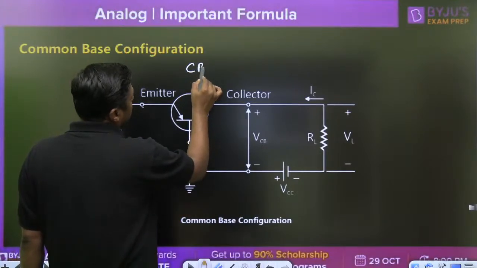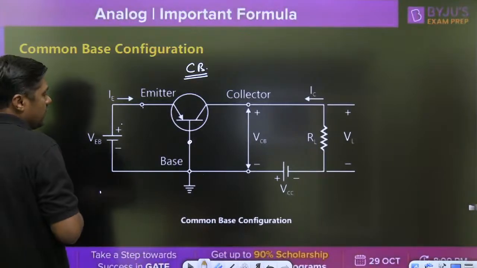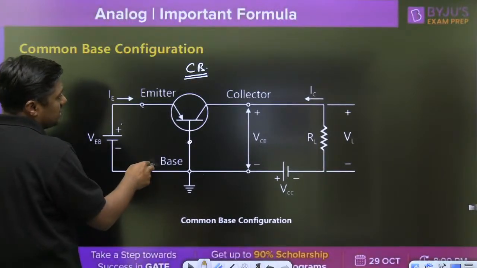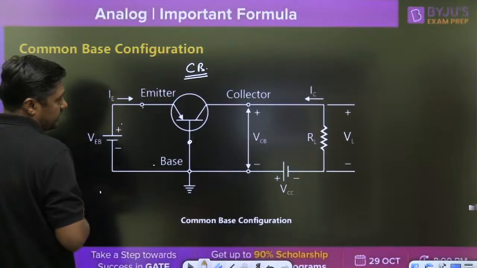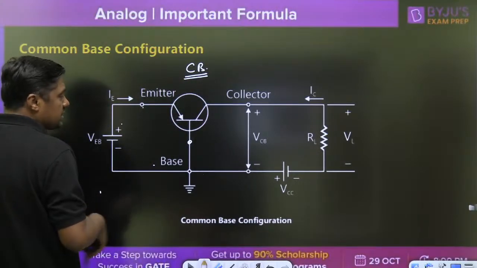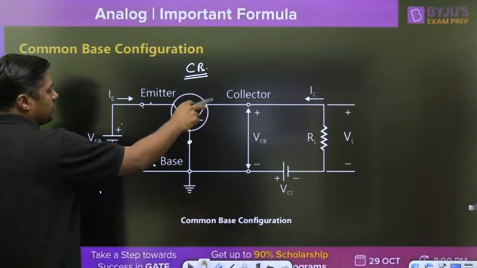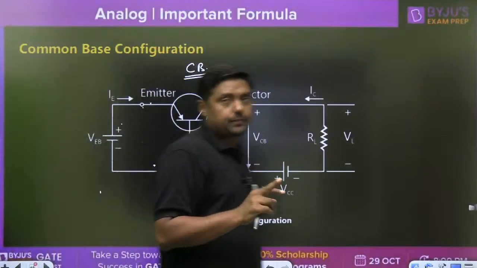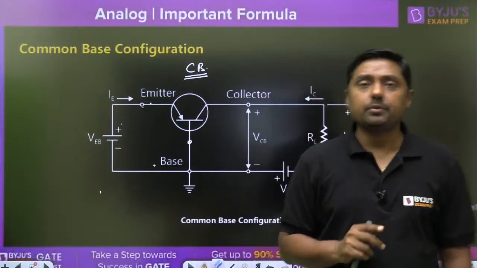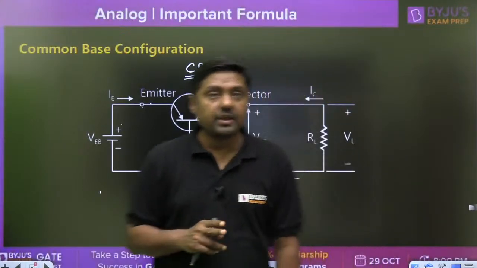If we give input to the base and take output from the collector, then it becomes common emitter. And third, if the input is given to the base and output is from the emitter, then it becomes common collector. You have to check only the input and output terminals.